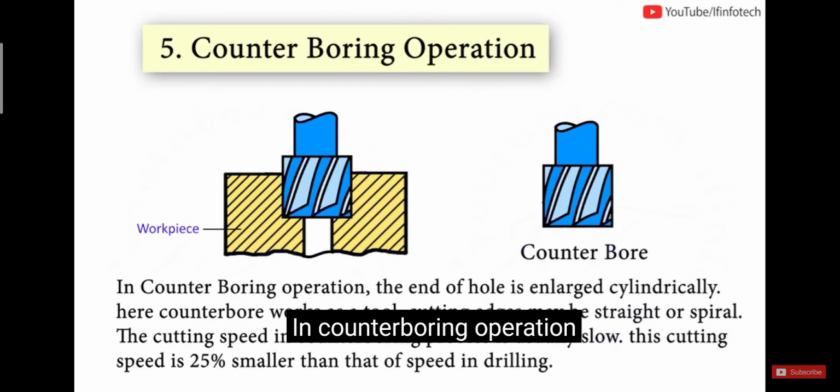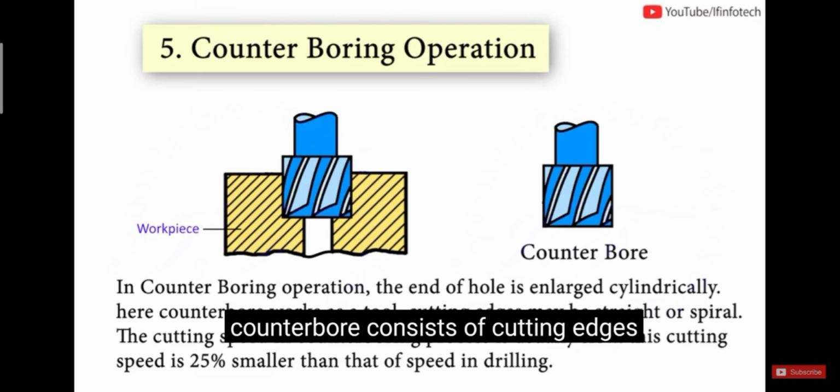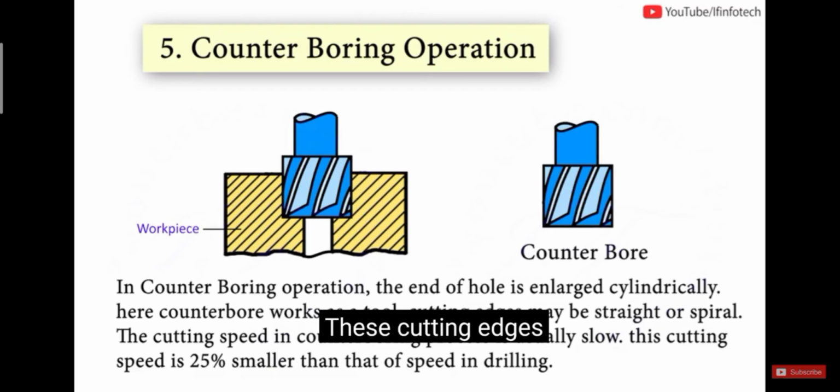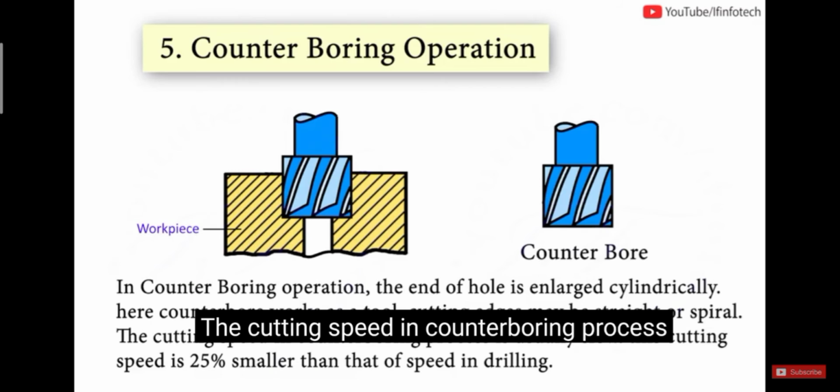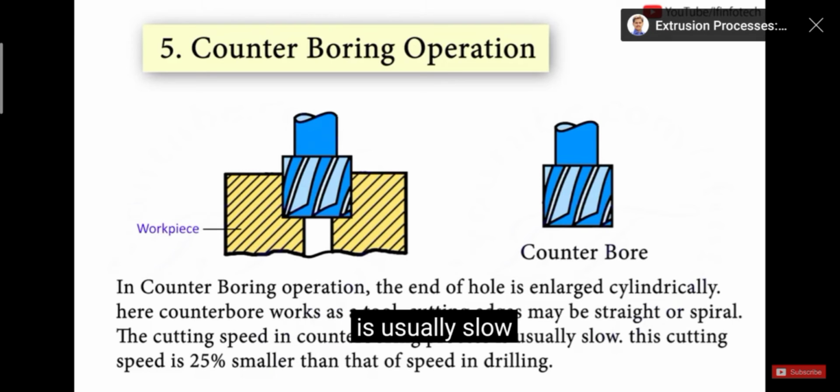In the counter boring operation, the end of the hole is enlarged cylindrically. Here the counter bore works as a tool. The counter bore consists of cutting edges. These cutting edges may be straight or spiral. The cutting speed in the counter boring process is usually slow. This cutting speed is 25% smaller than the speed in drilling.